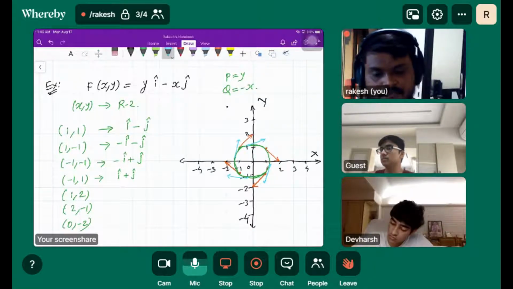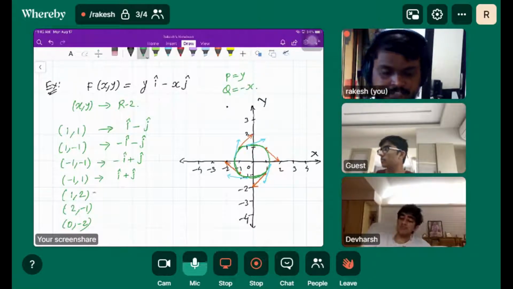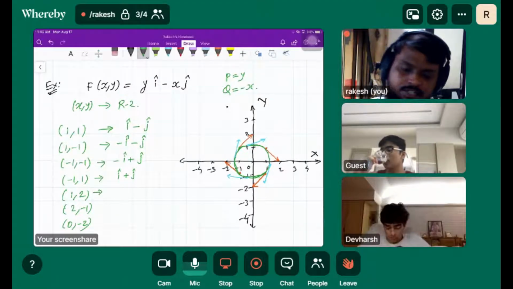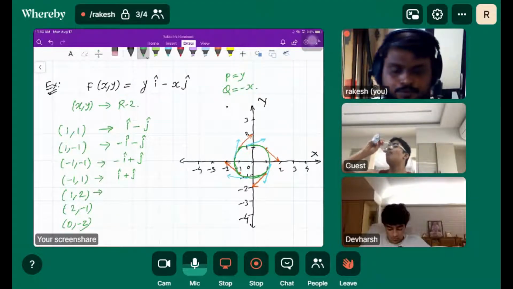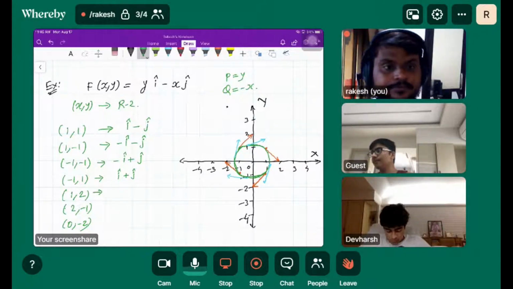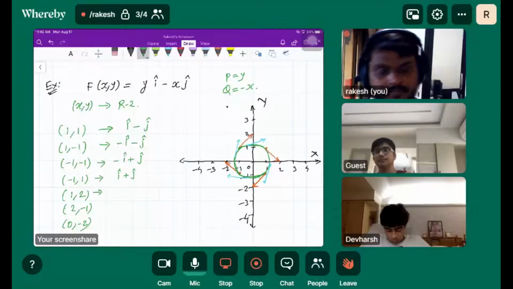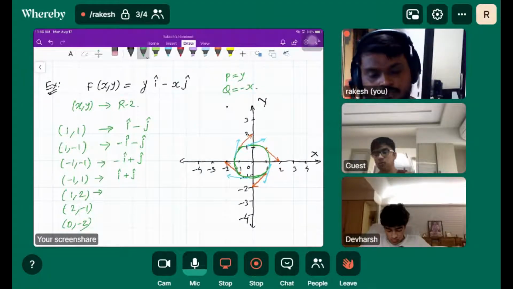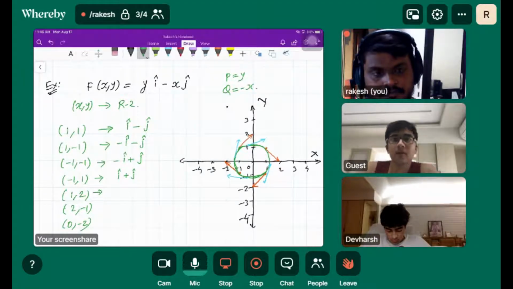Now let's find out the remaining vectors for the given points, like 1 comma 2. What would be the corresponding vector here? 1 comma 2 will give us 2i cap minus j cap, so first we choose the point 1 comma 2.